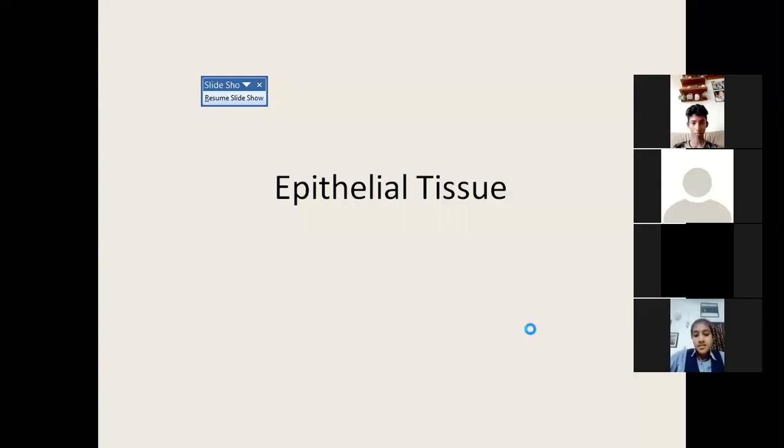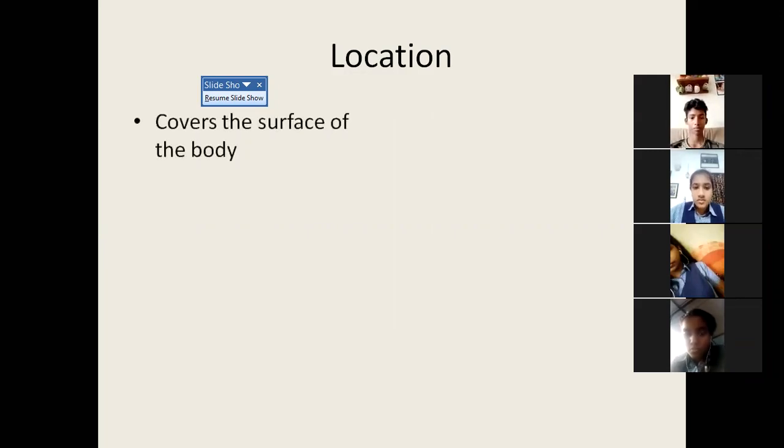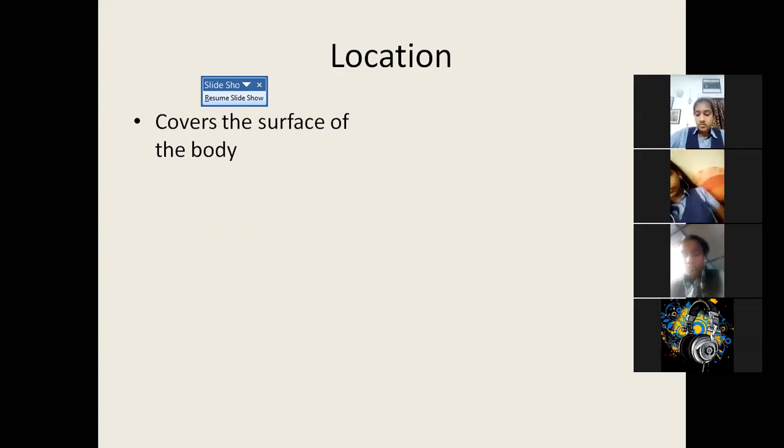Now this epithelial tissue, we'll see the location. As I've already told you, it is located in your skin. Whatever the outer covering of the body is called is made up of epithelial tissue. So location: it covers the surface of the body. Your body is completely covered by this epithelial tissue. Since it covers your entire body, its main function is protection. It will protect you from germs, dirt, the UV rays, and prevent entry of any bacteria.